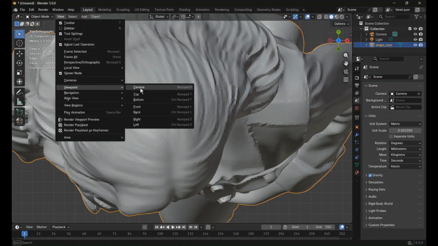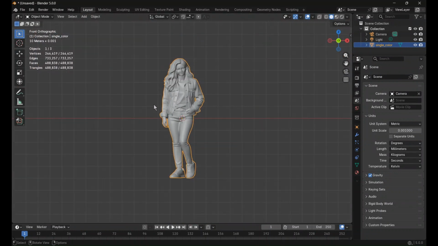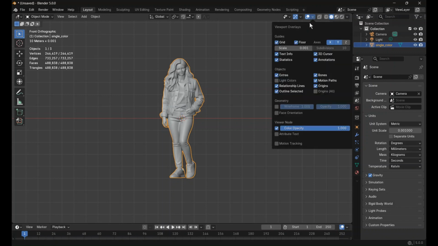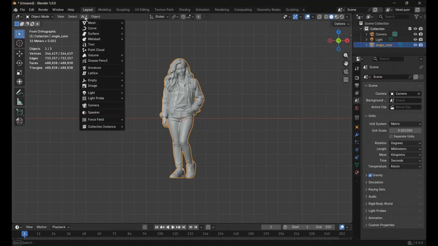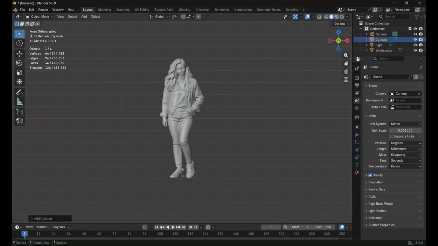Change the viewport to front view. You can see some settings I did for being able to use the metric system millimeters. Add a cylinder, resize it as you need, and place it at the bottom.